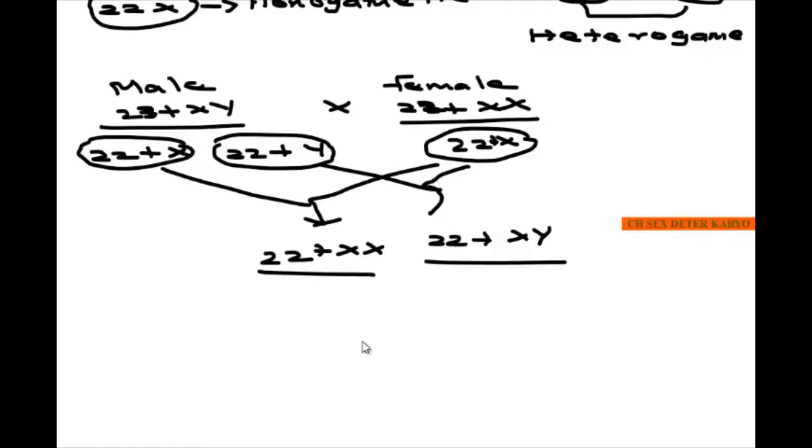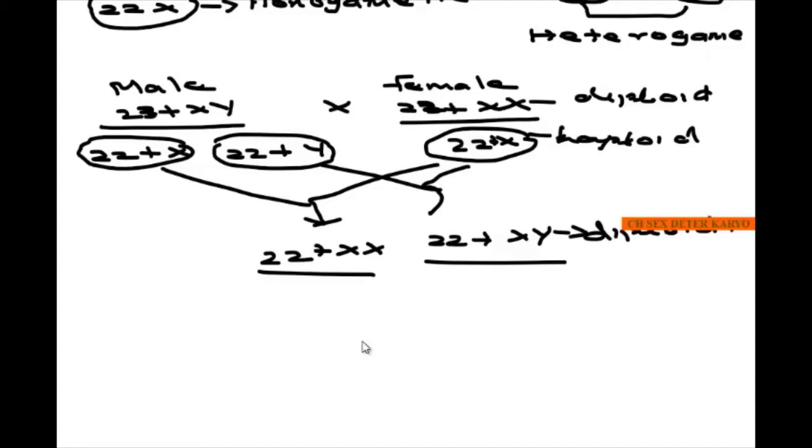So the parent is a diploid and it produces haploid gametes, and these two haploid gametes unite together to form again a diploid individual. In this diploid individual, wherever the two X chromosomes are present, they become a female, and wherever XY is there, they become a male.